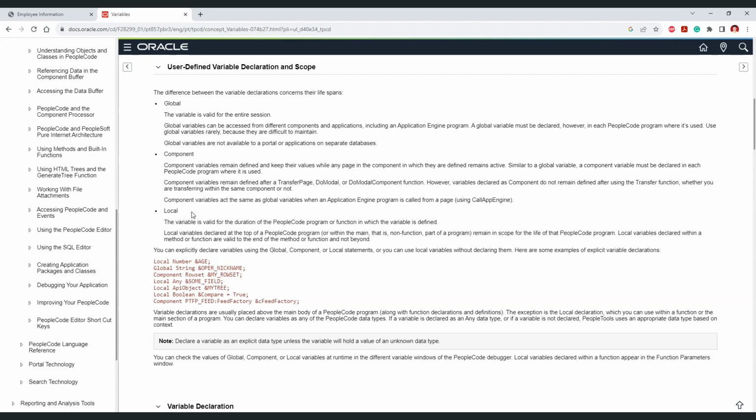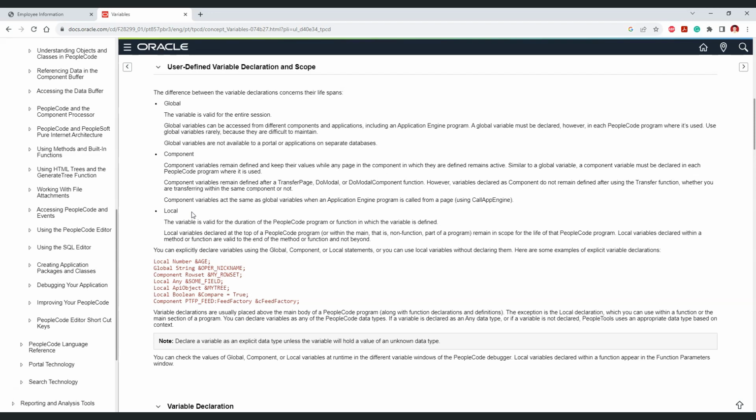So local variables are only available throughout a particular program. Let's say we have written some program at a record field level for a field change event. In that case, the local scope variable will be available only for that particular program which is present at the field change event of that record field.